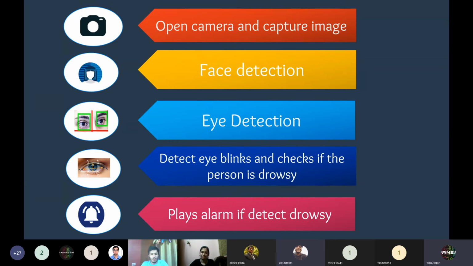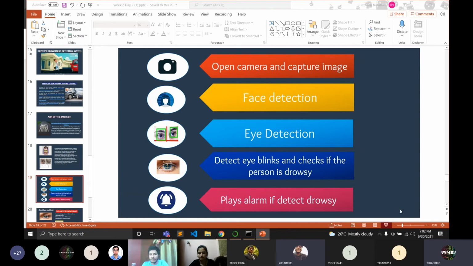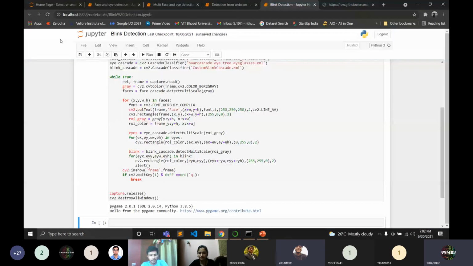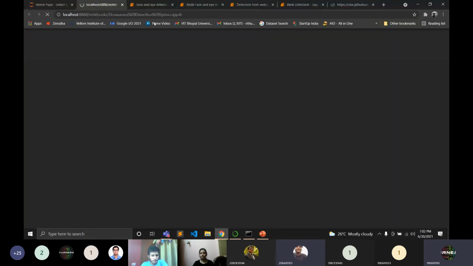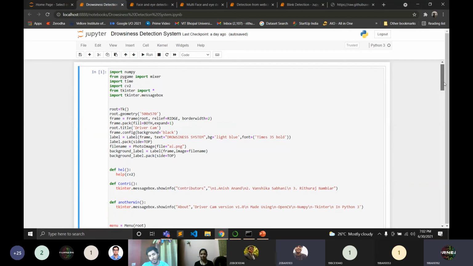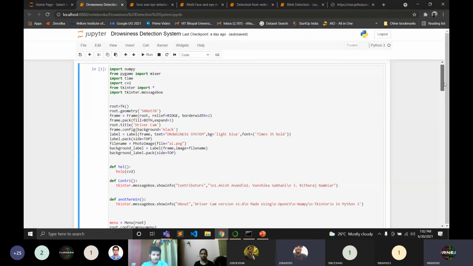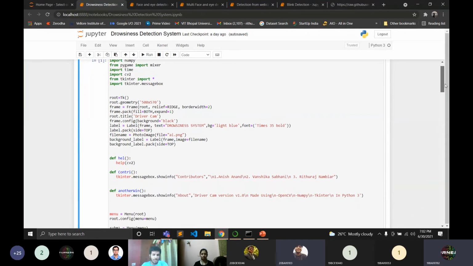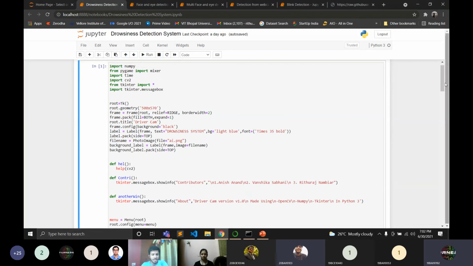Just wait a second. Yeah, Rituraj, you can switch to the code of the driver drowsiness project. Okay, guys, this code is 179 or 180 lines, so it is very hard to explain line by line, but overall I am explaining what's happening here. We have used one more library, tkinter, which is a part of Python, to make buttons. The whole other concept was explained by Vanshika, me, and Rituraj.